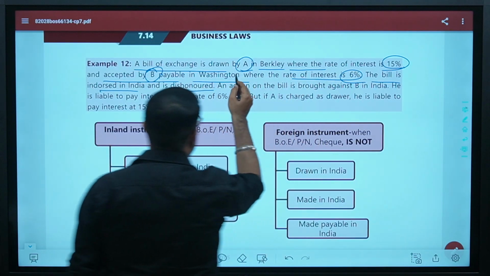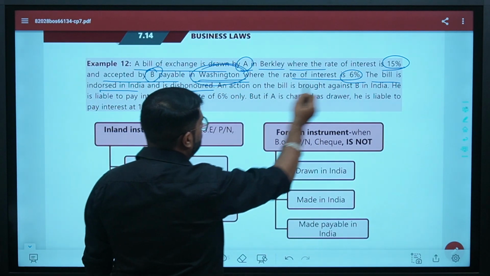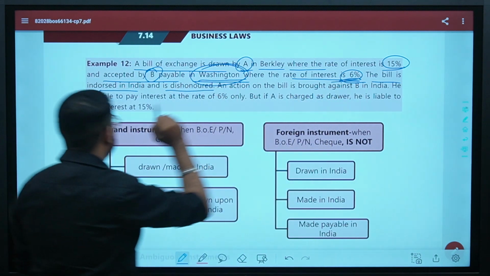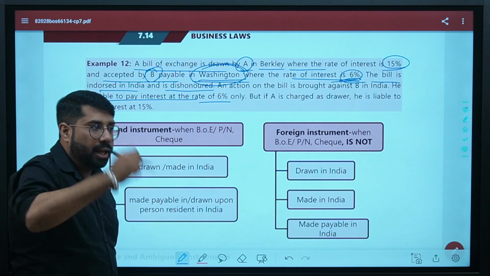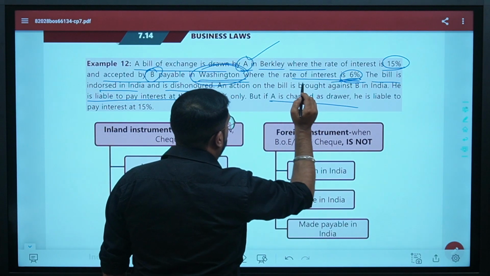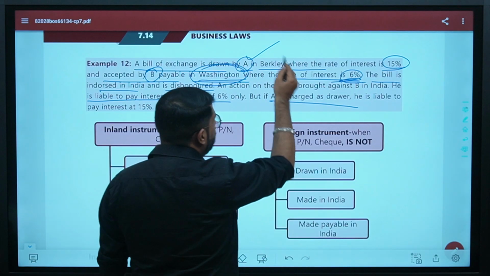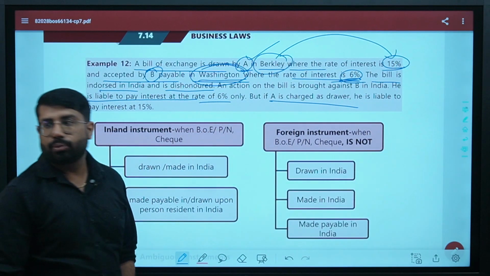B is in Washington. Yes or no? And the law of Washington says that how much rate of interest should be paid? 6%. So B is liable to pay interest at the rate of 6%. But if at all A is charged as a drawer, in that case, he is in which place? Berkeley. The law of the land says he should pay the interest at 15%.